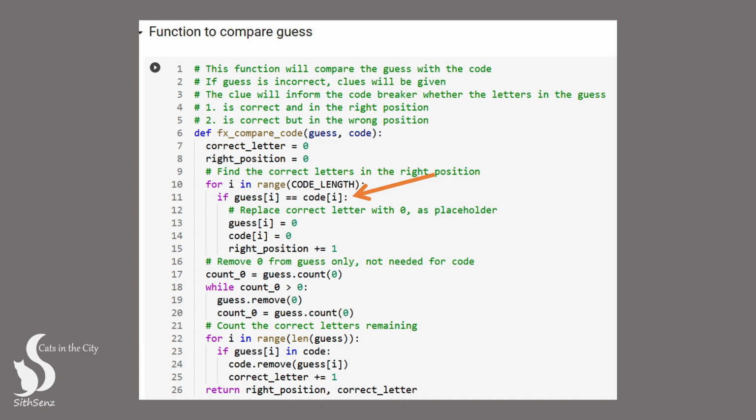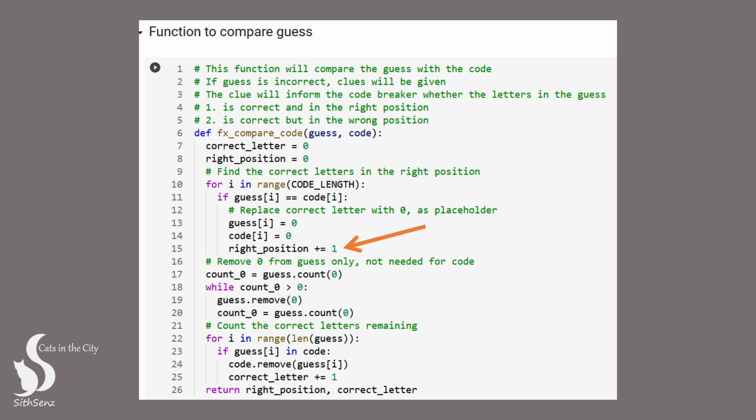We'll use a for loop to identify correct letters in the right position by checking the items at the same index position in both the guess and code lists. To do this, we'll use an if statement that compares the 2 items. If they match, we'll replace both items with 0 as a placeholder in the lists. This is important because deleting an item from the list can change its length, causing an index out of range error. However, feel free to experiment with different methods to achieve the same outcome, or explore other strategies to accomplish this task. And at the same time, if the items match, we'll also increment the right position variable by 1.